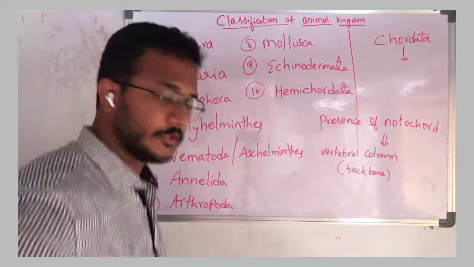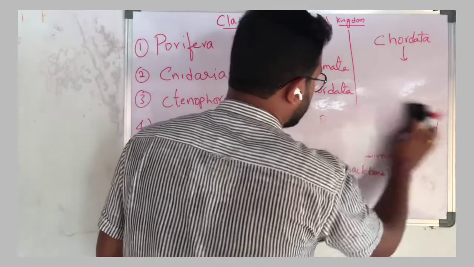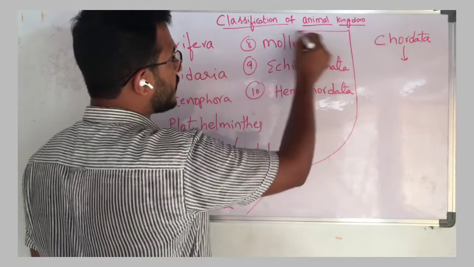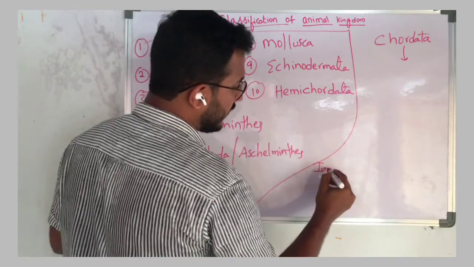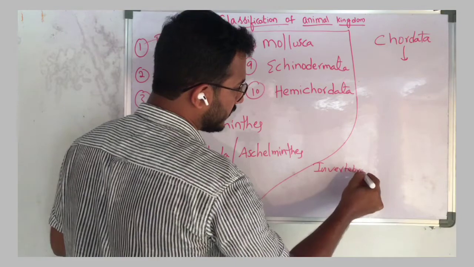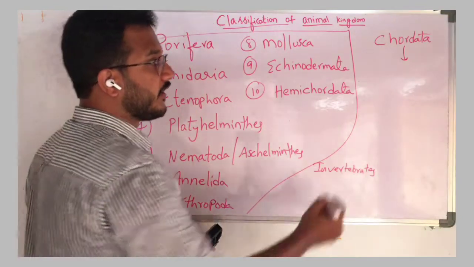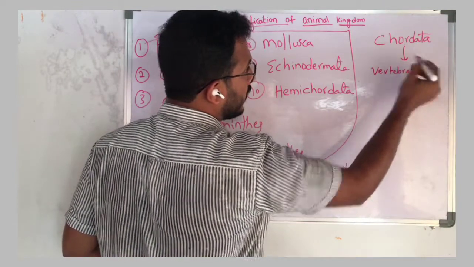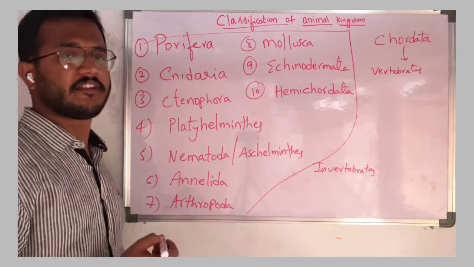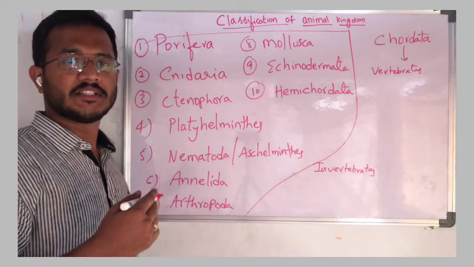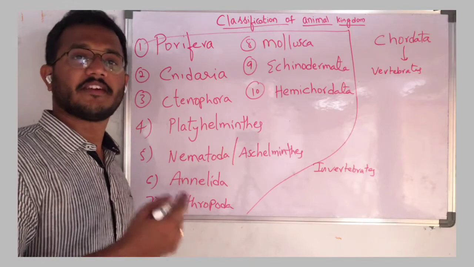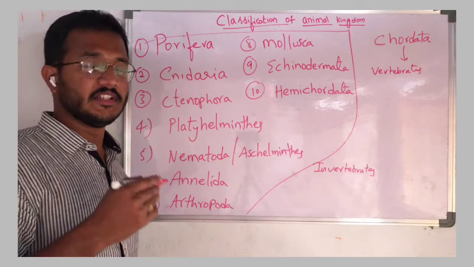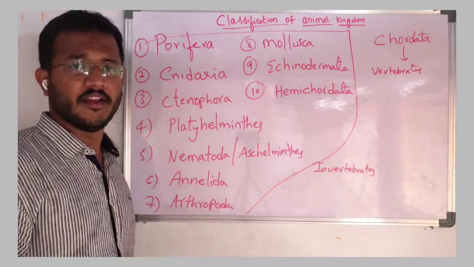And we can also call these 10 phyla together invertebrates, and this one we can call vertebrates. So we will see the further classification of each and every phylum, because the kingdom is divided into phyla and the phylum is further divided into subphyla, classes, families, like that. We will see the classification of each and every phylum in detail.